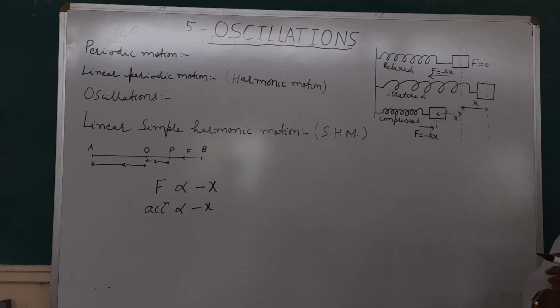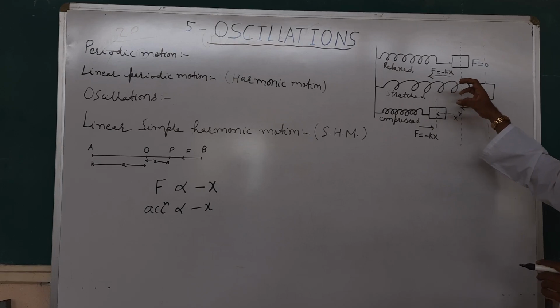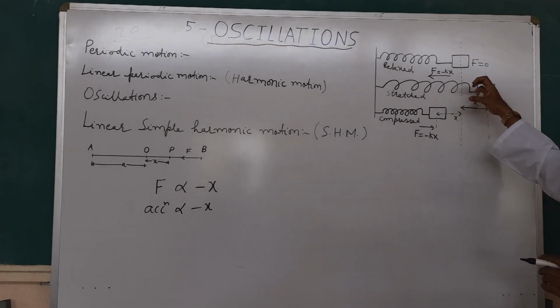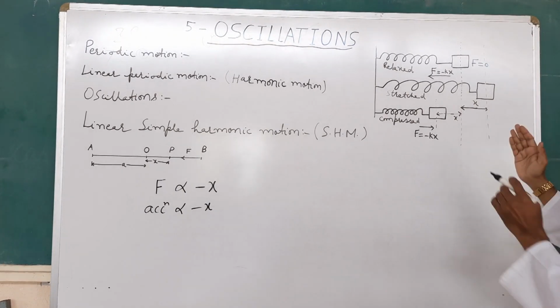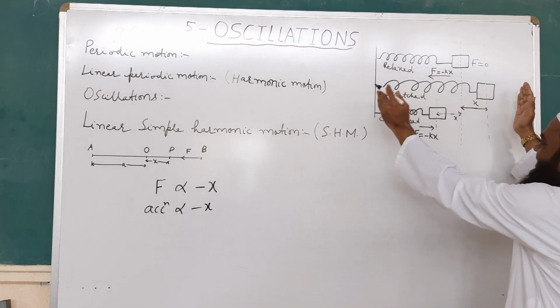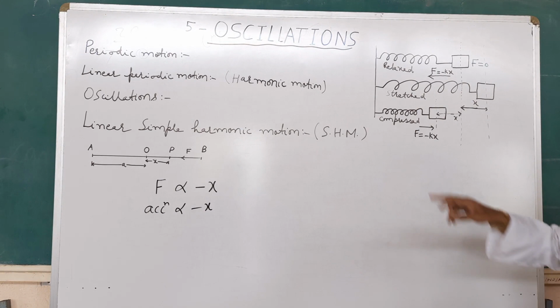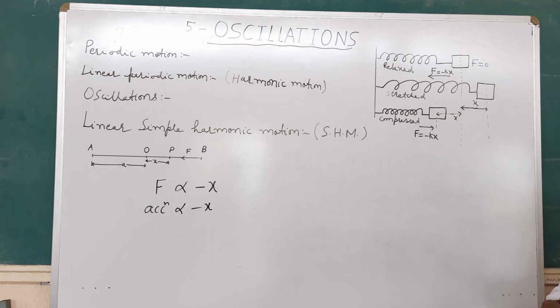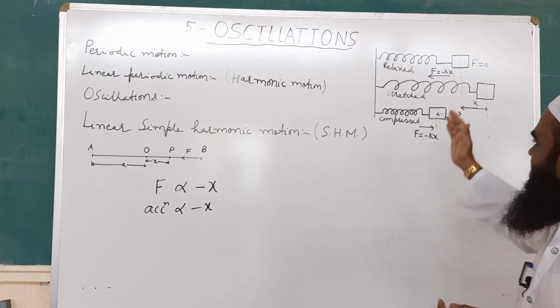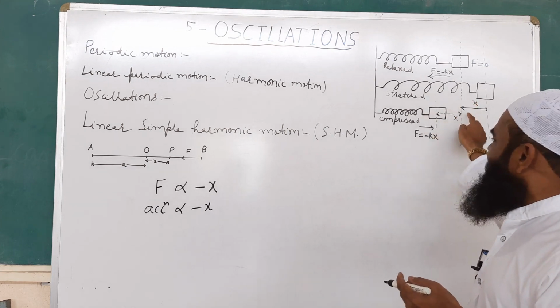Now what we are doing, here we are stretching this block toward the right hand side. Due to this, the spring is also getting stretched. Now when the spring is in the stretched position, then internal restoring forces are developed within the spring which will try to restore it back to its mean position.